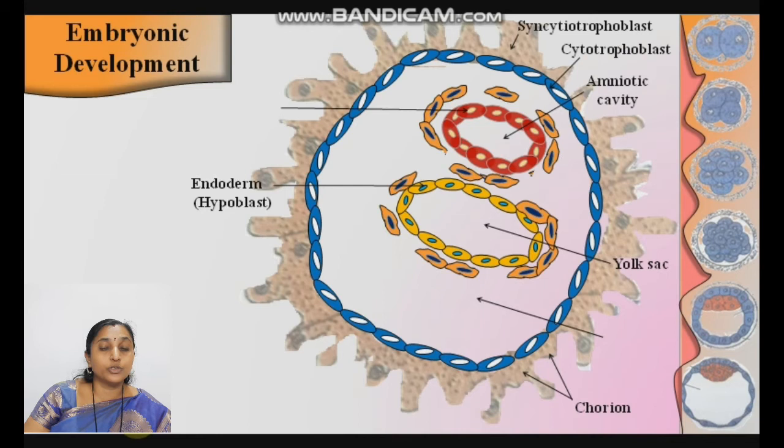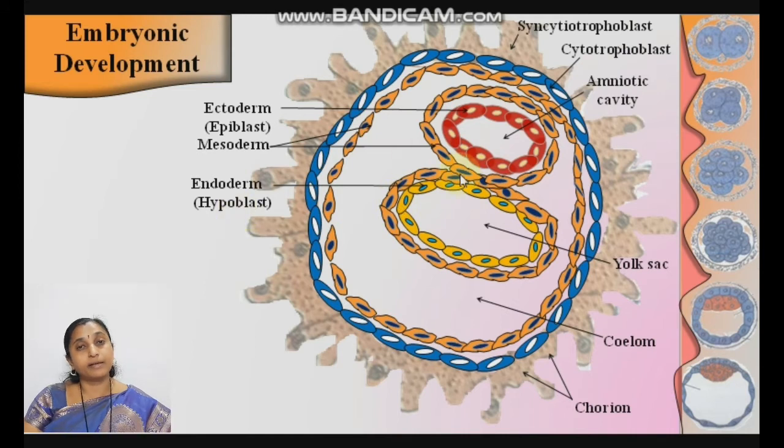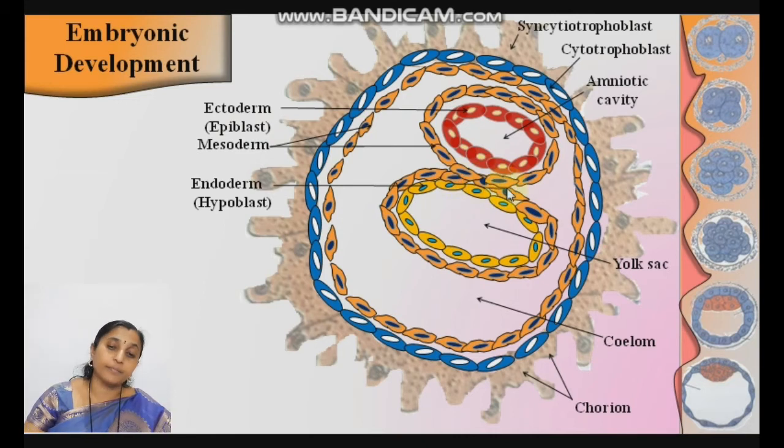Then the ectoderm. How is the ectoderm formed? The remaining inner mass of cells forms the epiblast, or the ectoderm. First, the endoderm, the hypoblast, is present at the free end of the inner cell mass, and the inner cell mass cells which are attached to the trophoblast form the ectoderm, the epiblast. Both these cell layers form the bilaminar layer. This bilaminar layer is further converted to trilaminar, that is, a third layer is formed, the mesoderm.